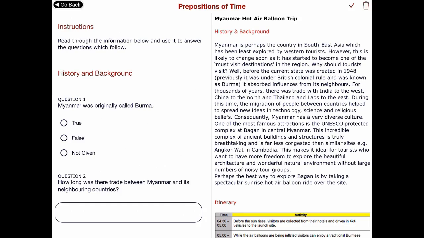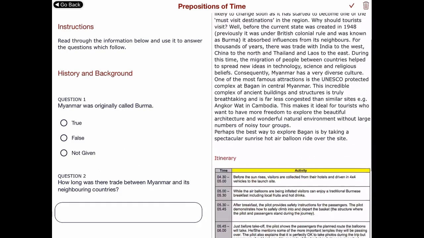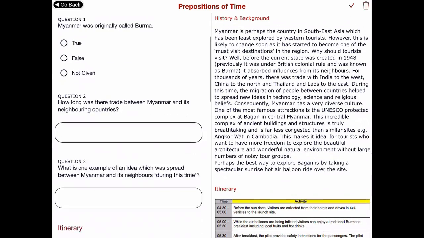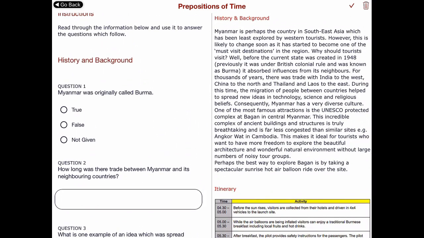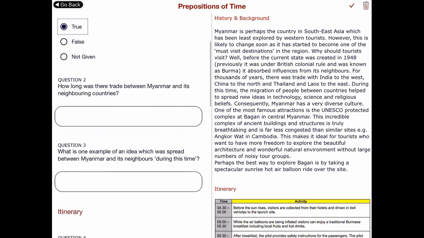So you have a text over on the right hand side, two texts, and then you've got some questions over here. So Myanmar was originally called Burma. And we find over here we say previously. So originally and previously help us understand when something happened that happened before, and that is true.